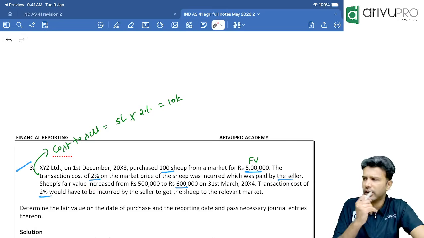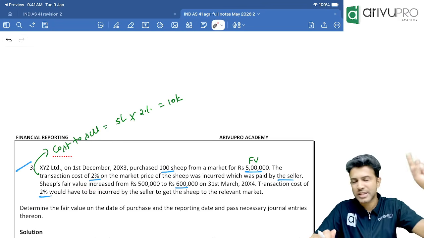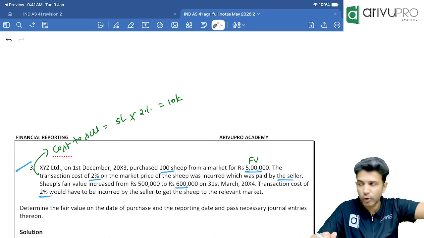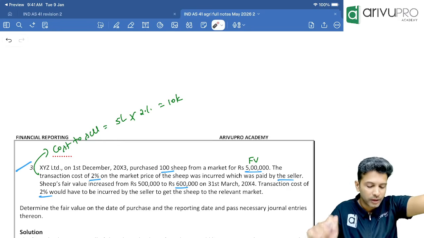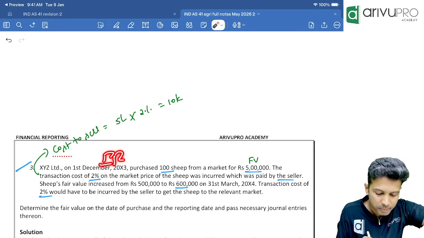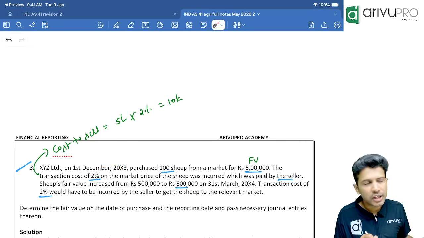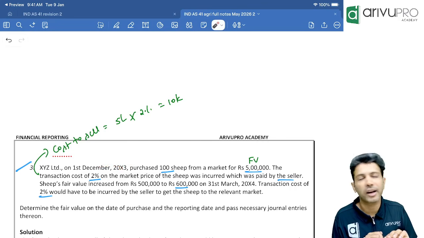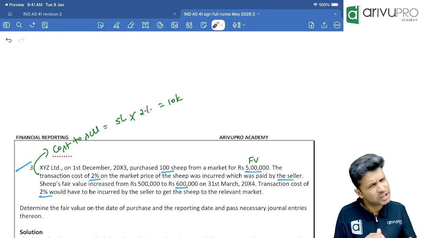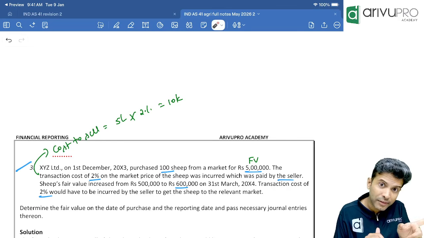Hang on, let's go one step at a time. Then they will give you the year ending value. Leave that. So first, the journal entry. Before the journal entry, tell me the concept. When did you buy? 1st December. That becomes your IR, initial recognition. Initially, biological assets are recognized at what value? Initially as well as subsequently, same measurement principle. That is fair value less cost to sell.